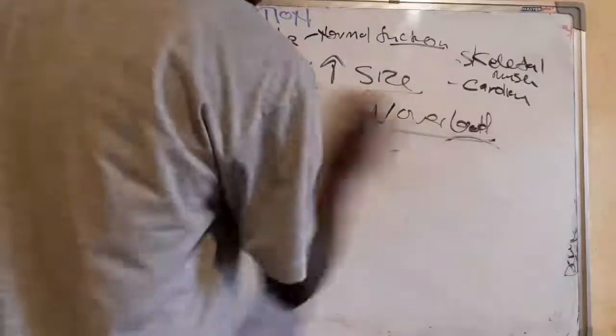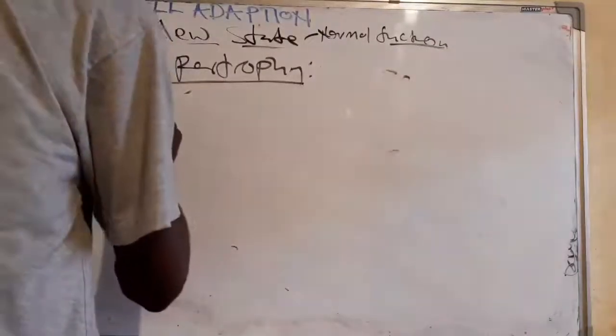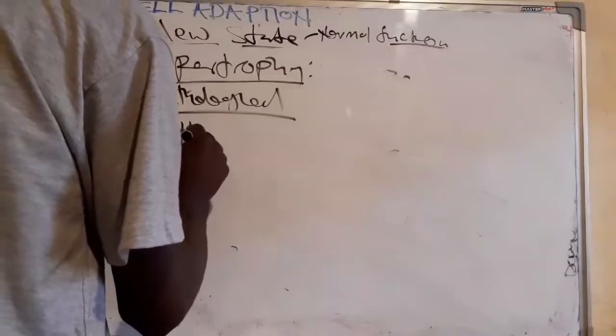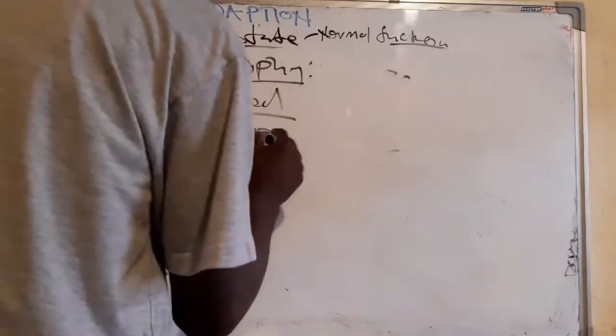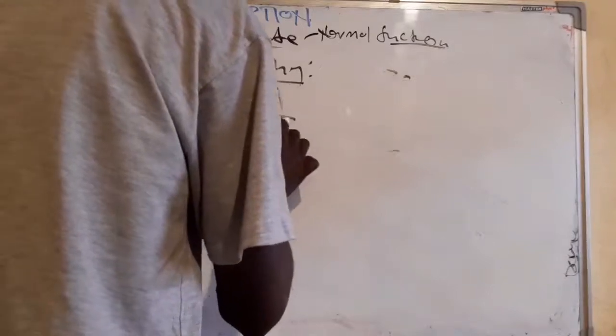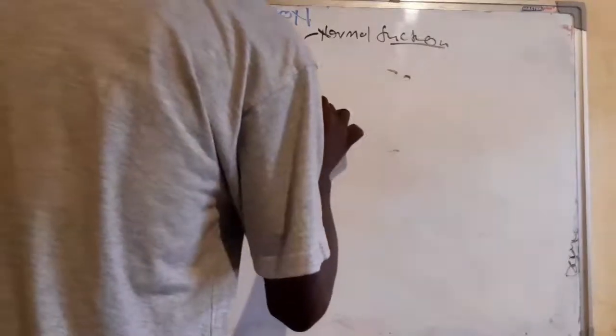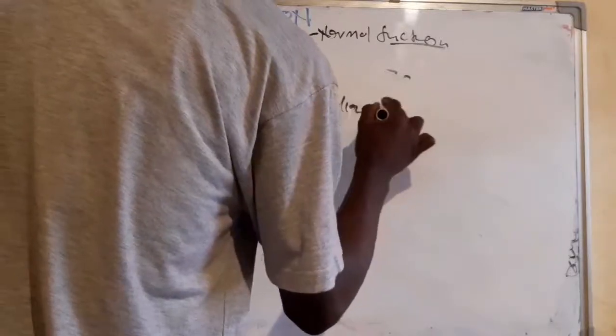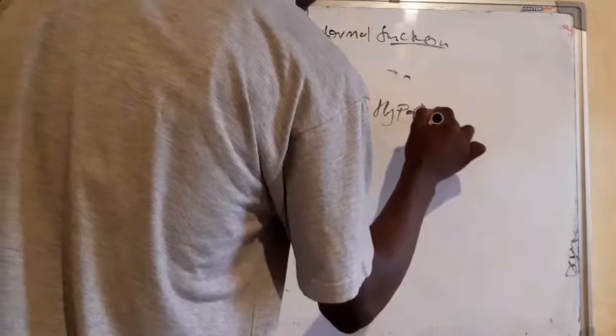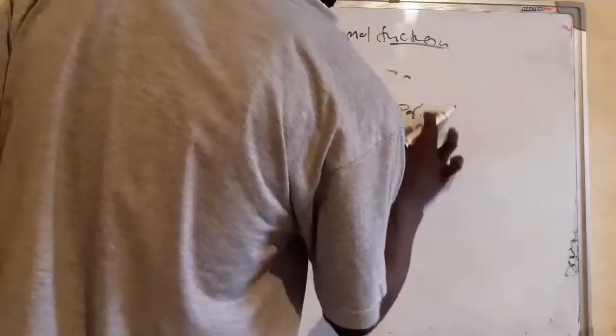So talk about pathological. Pathological hypertrophy is mostly the increase of the heart size, which is just cardiac hypertrophy, when the cardiac muscle increases in size.